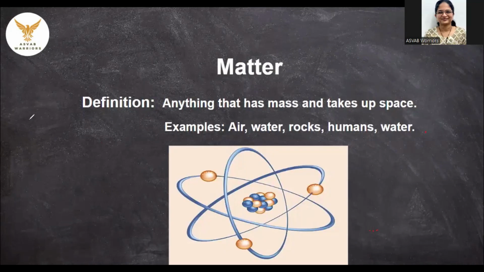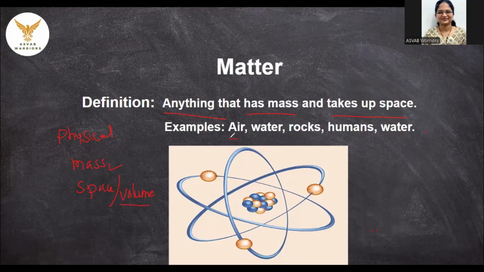What exactly is the definition of matter? Anything that has mass and takes up space is called matter. That means these are two physical properties of matter, where we are talking about mass as well as the space that it is taking up. Now this space, for a 3D object, we normally call volume. So material has its own mass as well as it occupies volume.